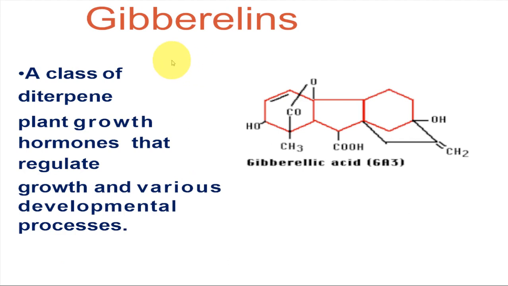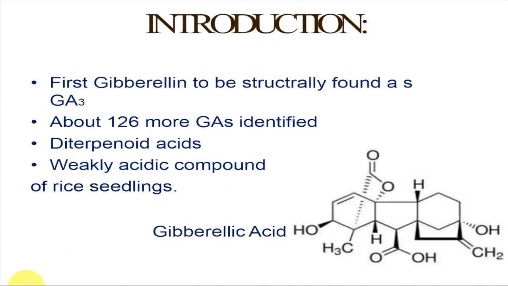Gibberellins are a class of diterpene plant growth hormones that regulate various developmental processes. The first gibberellin which was structurally identified is GA3.